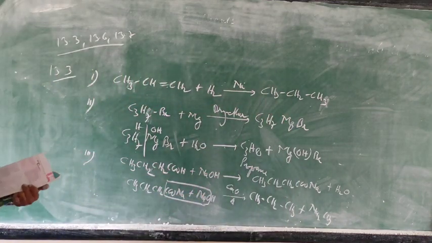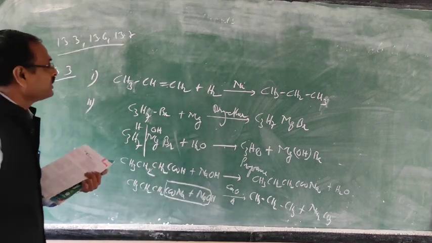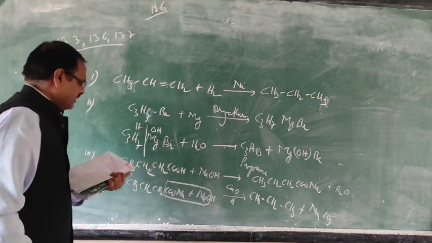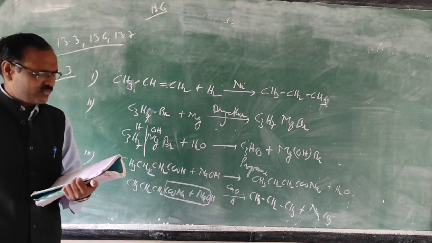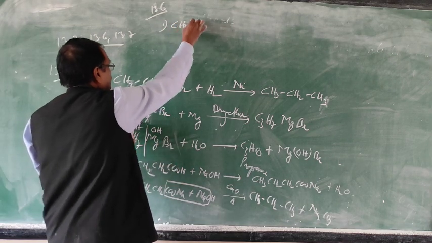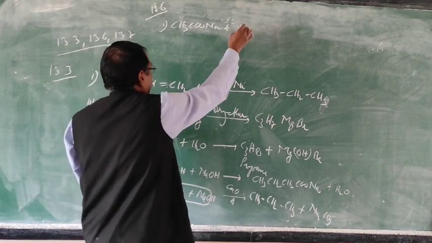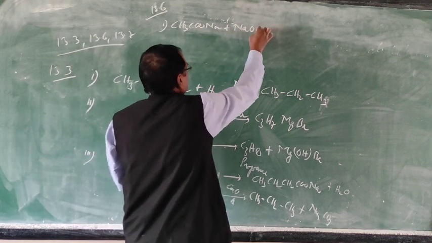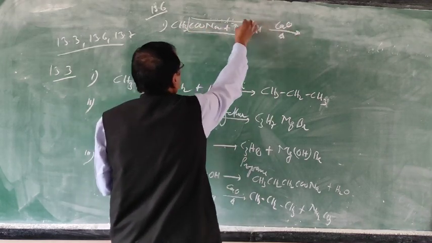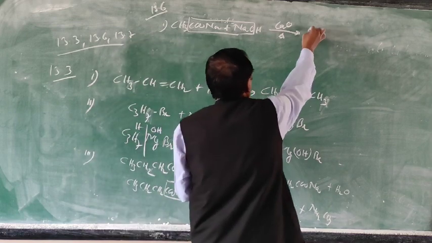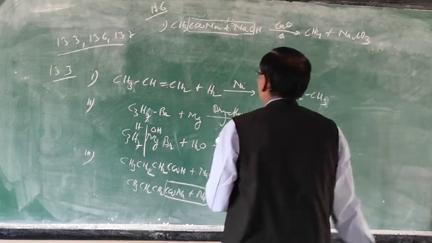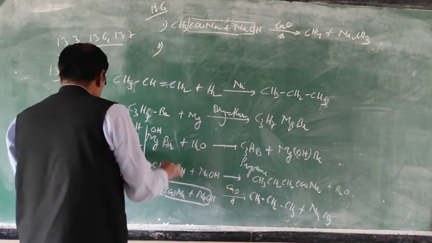Now question 13.6. Here only the chemical reaction you have to write. Sodium acetate is heated with soda lime. So you are familiar with this. When sodium acetate is heated with soda lime, you will get an alkane. So this will form CH4 plus Na2CO3.